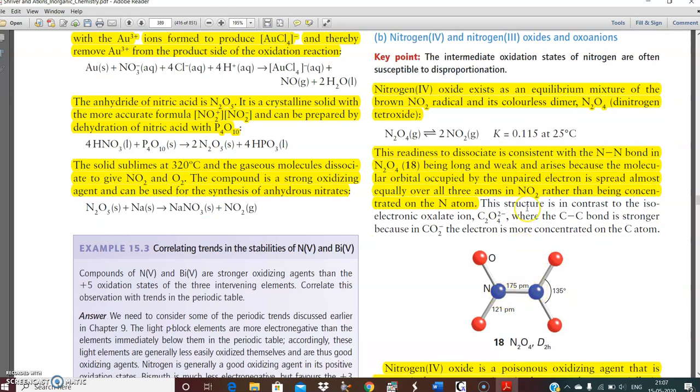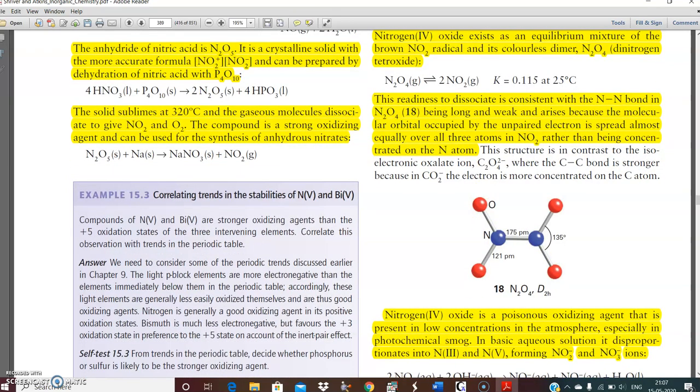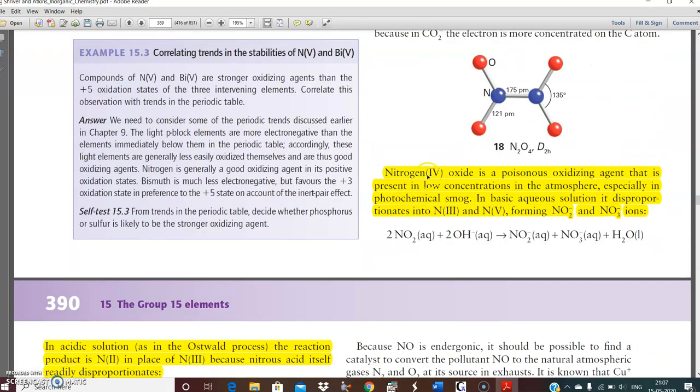This bond is quite weak because the molecular orbital occupied by the unpaired electron is spread almost equally. That means this unpaired electron is equally distributed over all three atoms, rather than being concentrated on nitrogen. Nitrogen 4 oxide is a poisonous oxidizing agent that is present in low concentration in the atmosphere, especially in photochemical smog. In MSc, you will require it in detail.